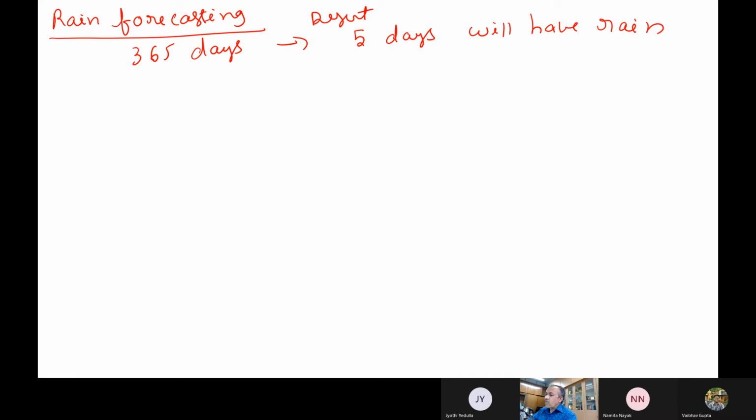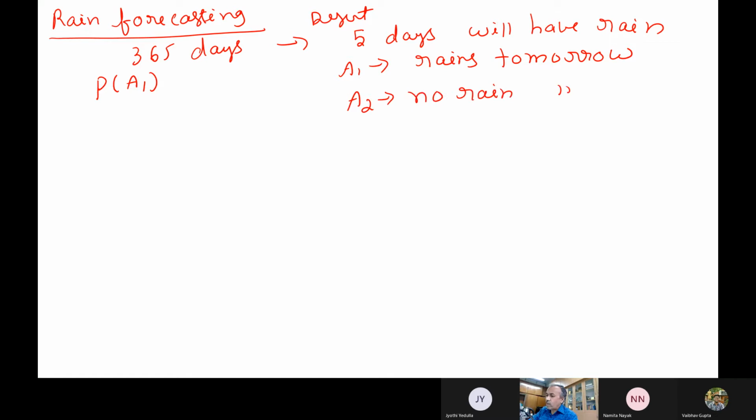So only 5 days in the entire 365 days will have rain actually. Now if you want to find the probability that it will rain tomorrow, I have two events: A1, rain tomorrow, and A2, no rain tomorrow. This is my question, whether there will be rain tomorrow or not.